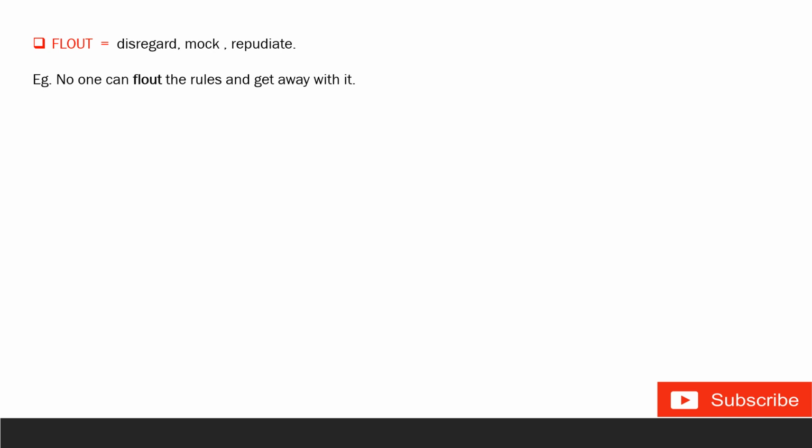Next word we will see is flout. We have seen, right? Flout means mock, repudiate, disregard, right? People flout the rules and regulations of our government. So we will see, no one can flout the rules and get away with it. So this is the meaning of flout and an example. Concern, we have seen, this is the biggest concern. So this means worry, right? So this is the proper meaning.